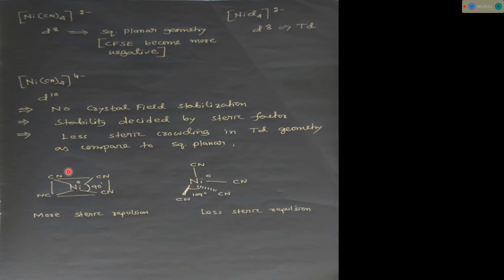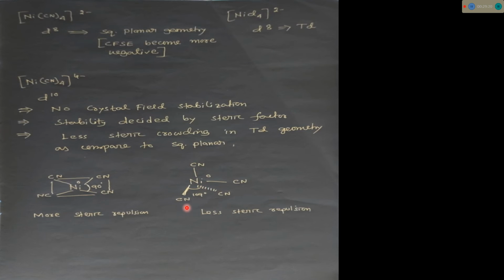If we draw the geometries, this is the square planar geometry, and this is the tetrahedral geometry. In square planar geometry, the Ni-CN bond angle is 90 degrees. Since these two CNs are connected by the nickel center with an angle of 90 degrees, there is some steric crowding or steric repulsion between these two CN groups.